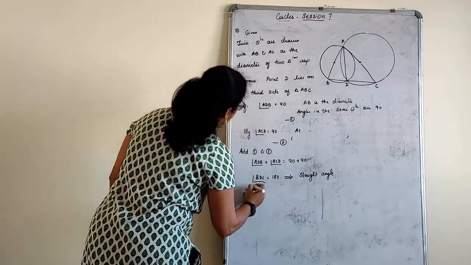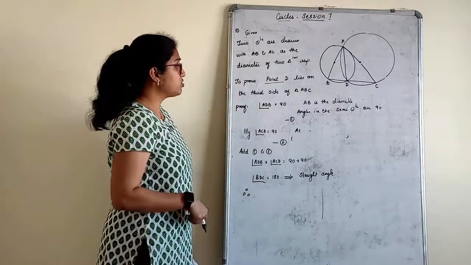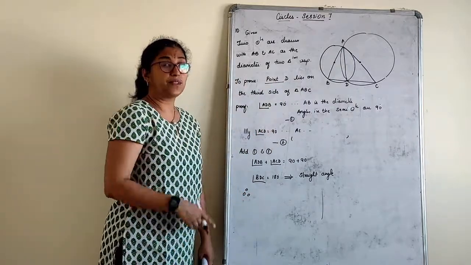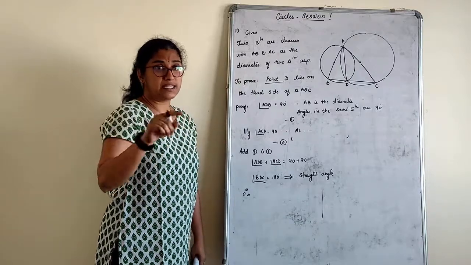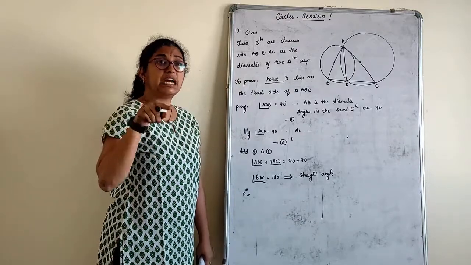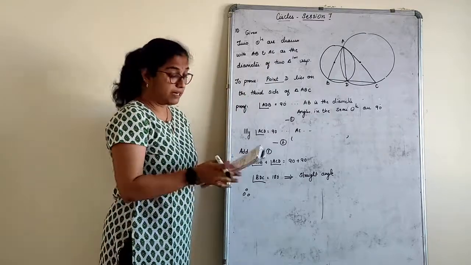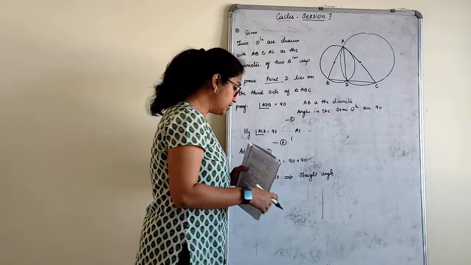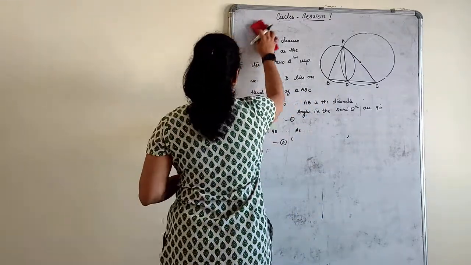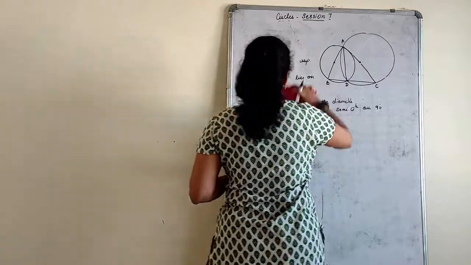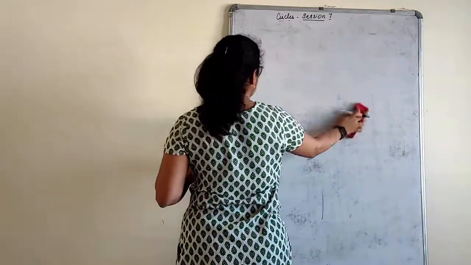Therefore, the conclusion: point D lies on the third side of triangle ABC. Otherwise, we can also say that point D lies on the line BC, that is, B, D, C are collinear. Anything can be asked from this given question, so be ready for that. The 11th question: what we read and the figure we draw is very important. The solution for that is very simple.